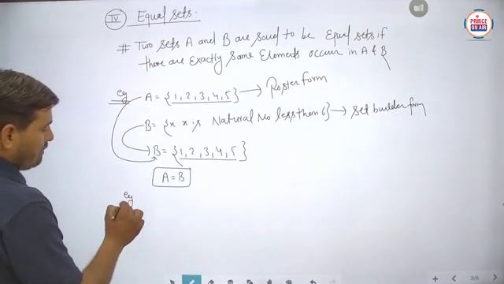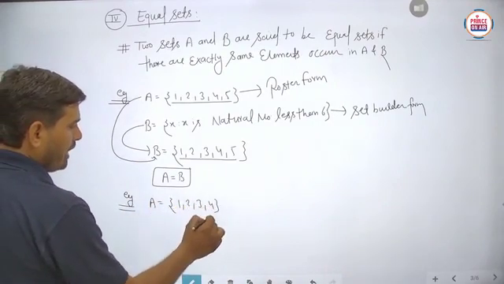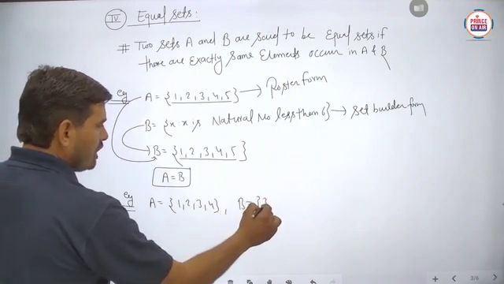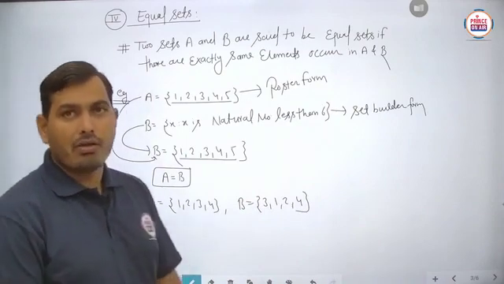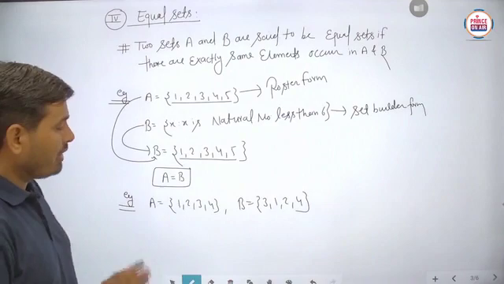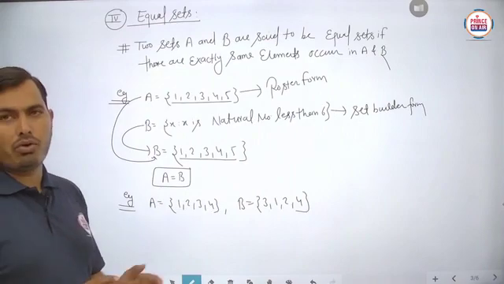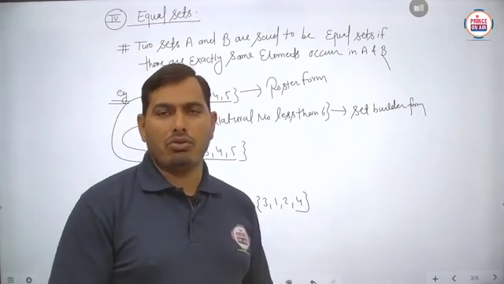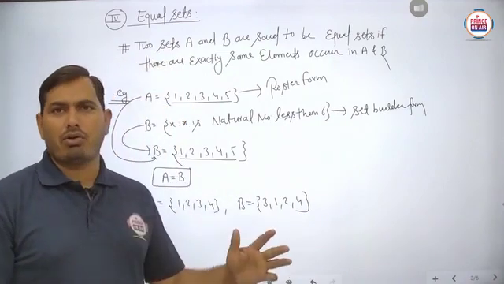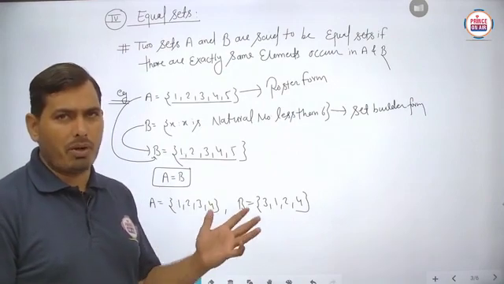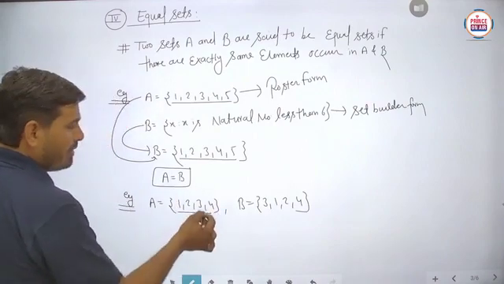Suppose we take another example. Set A is written as 1, 2, 3, 4, and another set B we write as 3, 1, 2, 4. Now, what can you say about set A and set B? Whether they are equal or not? So basically, students, here the elements are written in ascending order, but here a mixed order is used. There should be no confusion about this, because the order does not matter in the roster form; you can use either increasing order, decreasing order, or mixed order. So no problem, but we have to check for the equality of the two sets, whether the same elements appear here or not.